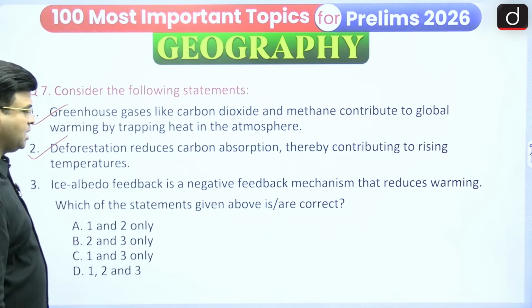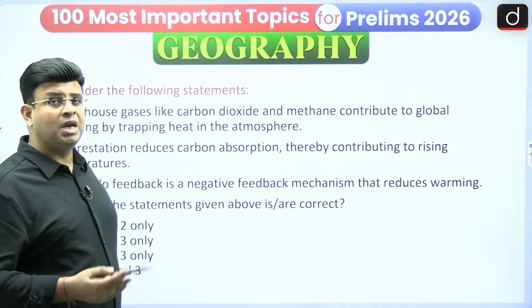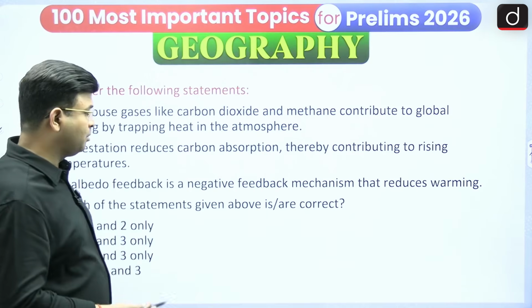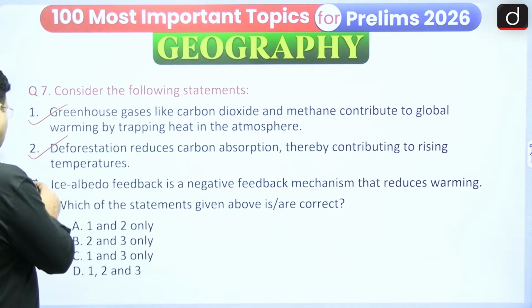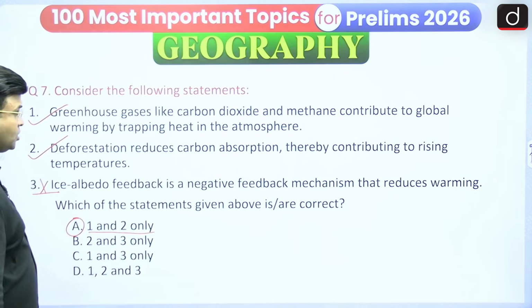Ice albedo feedback is a negative feedback mechanism that reduces warming. No, it increases warming, and it is a positive, not negative, feedback mechanism. Positive feedback. So this statement is wrong. And here option A, 1 and 2 only, is correct.